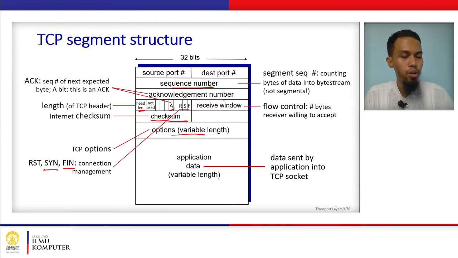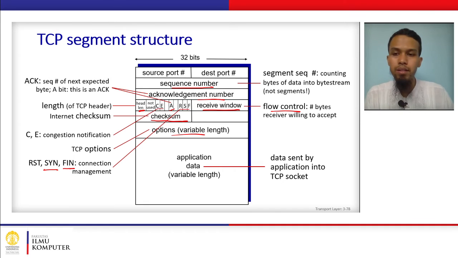And there is the receive window. This is information set by the receiver, and it is for flow control. So basically, the receiver is telling the sender that this is the maximum number of bytes that it can accept, so that it is not overwhelmed by the sender.